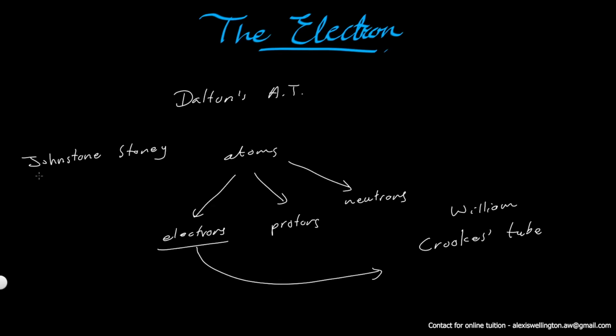He said that the fundamental unit of electricity is the electron. This is what Johnston Stoney said, but actually he did not have any experimental data to prove his idea. The presence of electrons was actually discovered by some other scientists later using the Crookes tube.